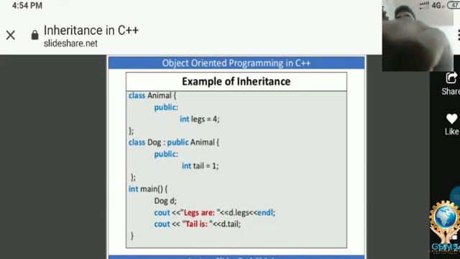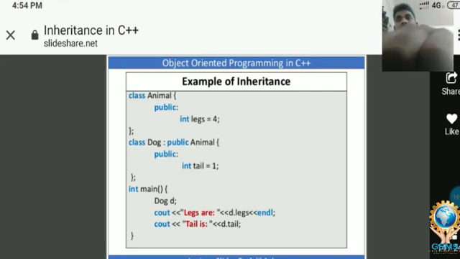In the parent class we are not declaring the tail, even though the property of animal is automatically accessed by the child class. So how is it accessed? Simple thing, that is based on inheritance. The properties that the parent class has are automatically accessed by the child class using the concept of inheritance.